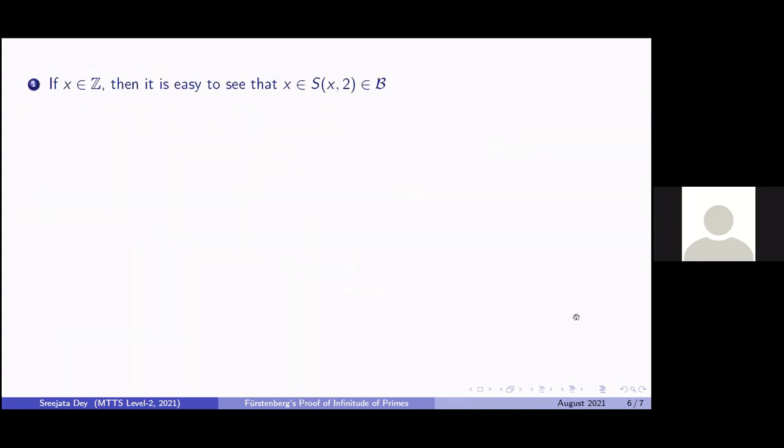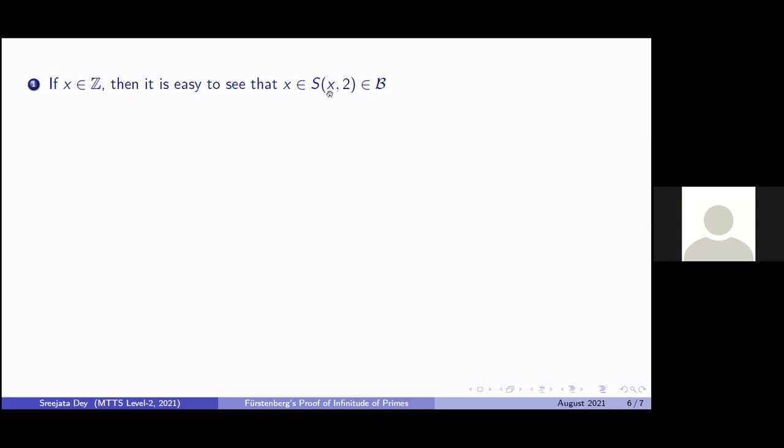So next we will see if script B can be used in this kind of construction. For that, we need script B to satisfy those two conditions we wanted. So if we choose any integer x, we see that x belongs to S_{x,2}, which is an element of script B. And instead of 2, you can take any other integer, say 3, 4, etc. It doesn't make a difference because we had observed that a belongs to S_{a,b} always.